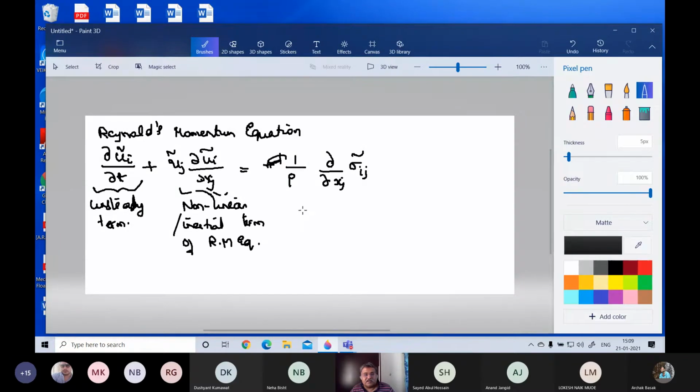And the right hand side is actually known as a stress component. So it says that the derivative of the stress is equal to this component on the left hand side. Now what does this tilde mean? Tilde means what we call an instantaneous value. So if I say anything with a tilde, it means an instantaneous value of a.